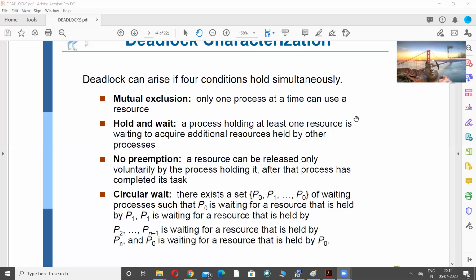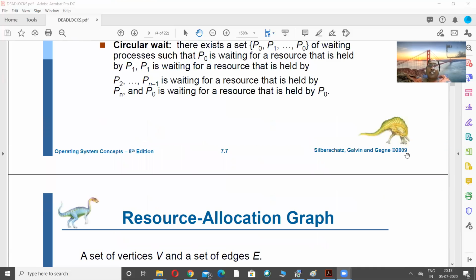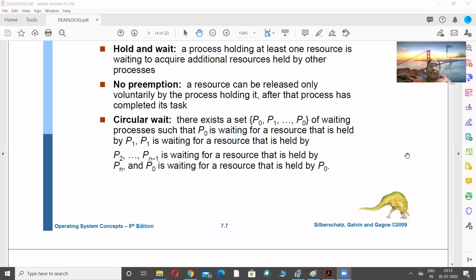Now, as I told you earlier, in case of a deadlock, the throughput becomes 0. This is a very discouraging situation because none of the processes gets executed and all the processes in the set will be in a blocked state. Now, how do we deal with it? There are various approaches for dealing with a deadlock. One is deadlock prevention, the second one is deadlock avoidance, and finally the last one is deadlock recovery.